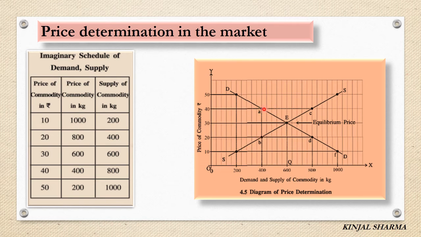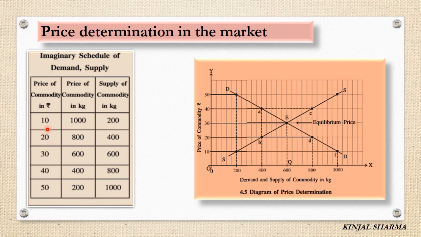Now here we are not talking about individual demand or individual supply, we are talking about market supply and market demand, total market supply and demand. So wherever the total market demand and total market supply intersect, whatever point it intersects, that is called the equilibrium price, right? And this will be decided. So in this type of firms, the equilibrium price can be decided. Here an imaginary schedule is given of demand and supply, on the basis of which we have made this diagram.